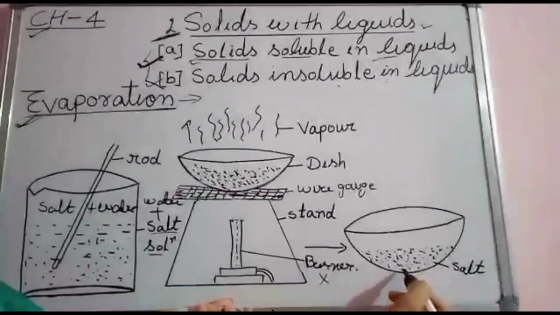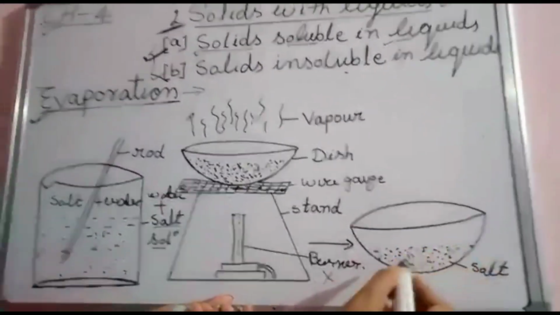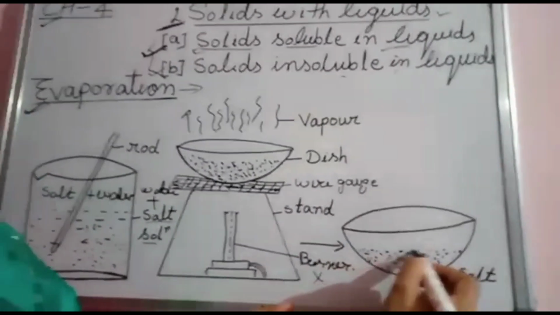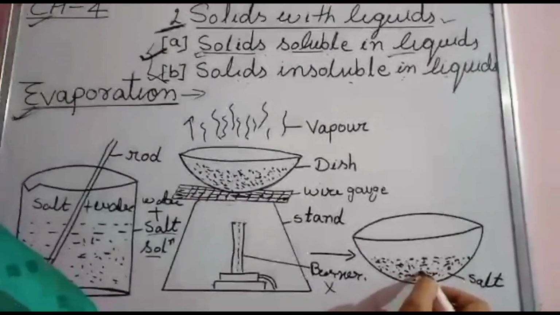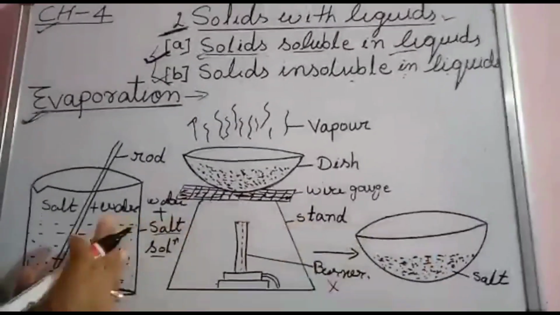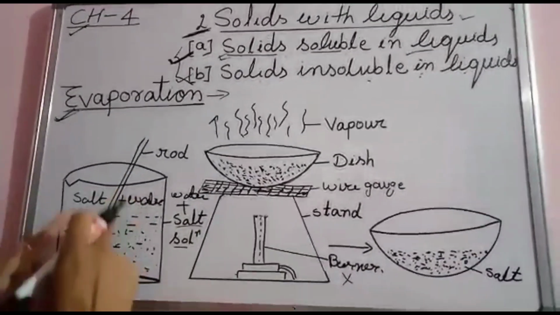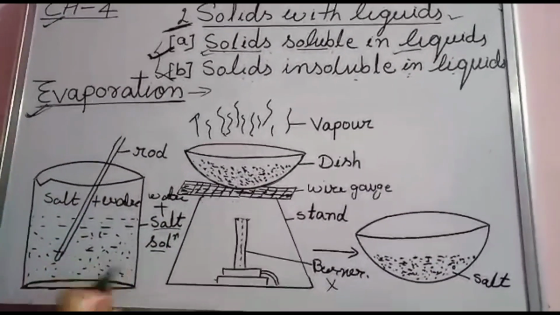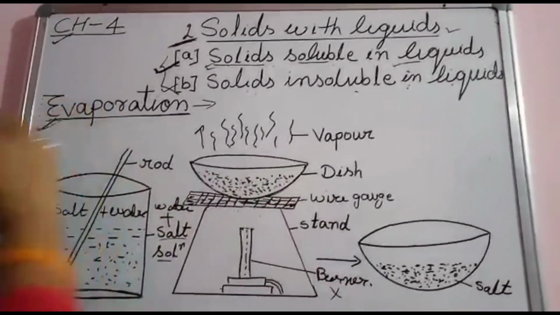When it becomes cool, we find only white colored salt powder present in this bowl. By this process, we separate salt from the solution of salt, by using all these apparatus and by the process of evaporation.